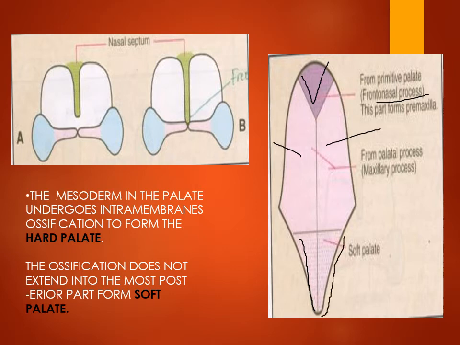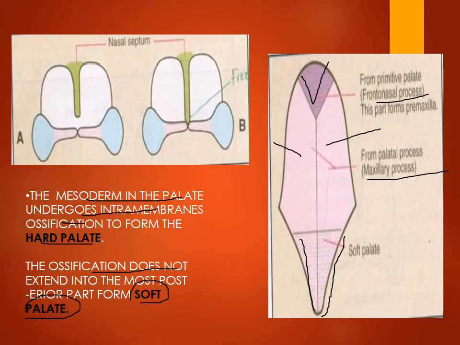So the mesoderm in the palate undergoes intramembranous ossification. Intramembranous ossification of the palatal process forms the hard palate. Ossification does not extend more posteriorly, so the soft palate is not an ossified structure.